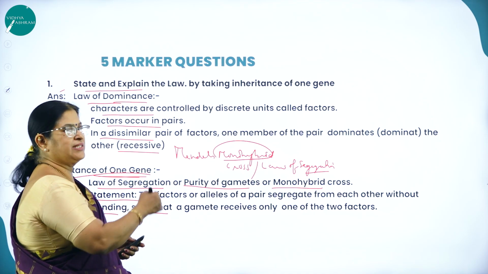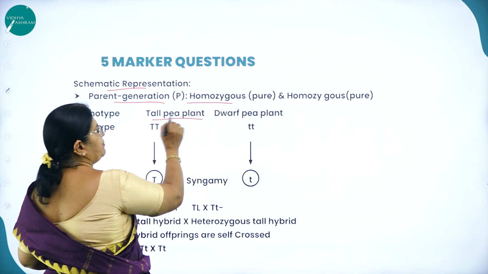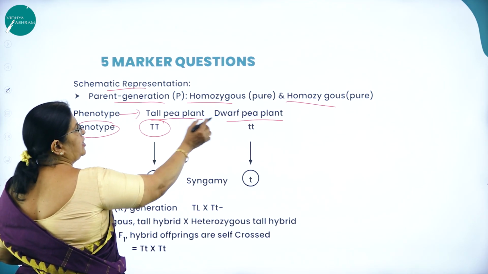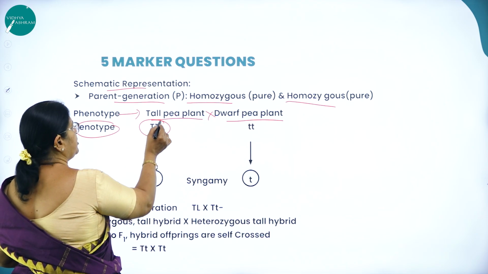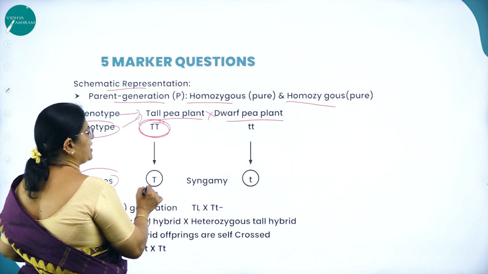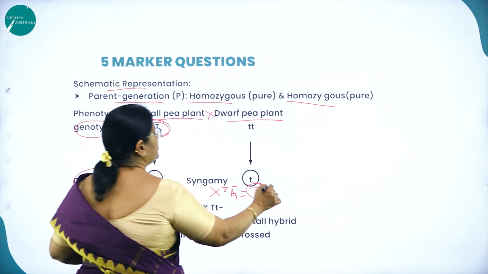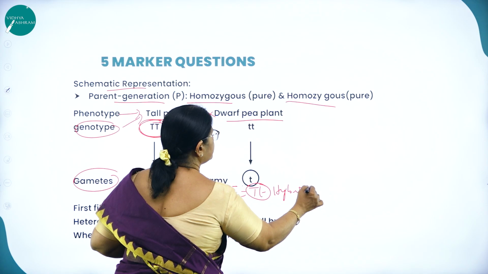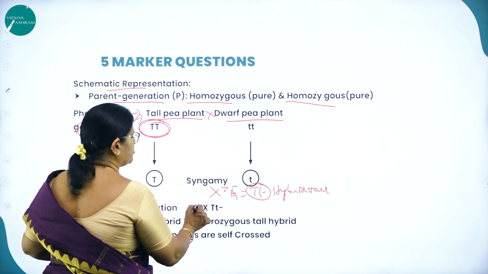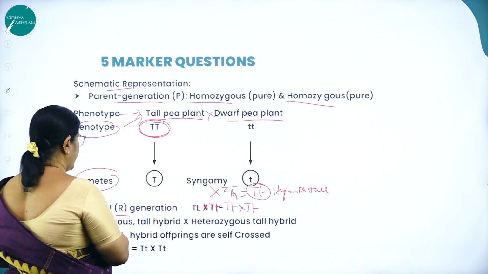Based on that, let us see the schematic representation. Here the schematic represents the parent generation, that is a homozygous tall pea plant and a homozygous pure dwarf pea plant. So the phenotype is a tall pea plant crossed with a dwarf pea plant. The genotype is capital T, capital T, and small t, small t. So what will be the gametes? Capital T and small t. When you cross them, you get the F1 generation, that is capital T, small t, which is a hybrid tall. Then for the first filial generation, capital T, small t into capital T, small t, heterozygous tall hybrid.